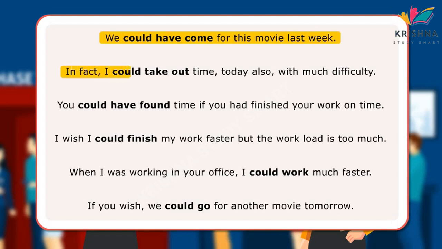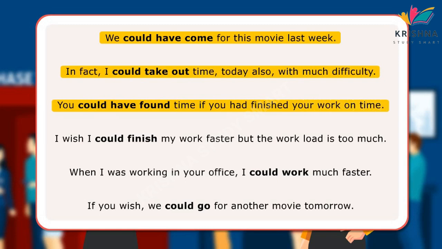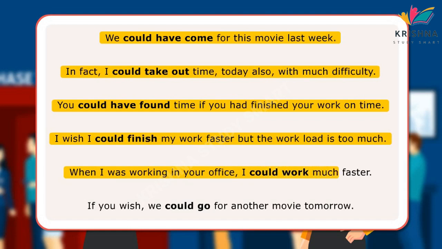In fact, I could take out time today also with much difficulty. You could have found time if you had finished your work on time. I wish I could finish my work faster, but the workload is too much. When I was working in your office, I could work much faster. If you wish, we could go for another movie tomorrow.